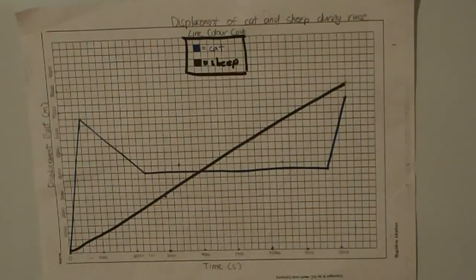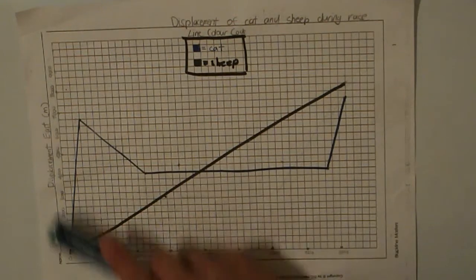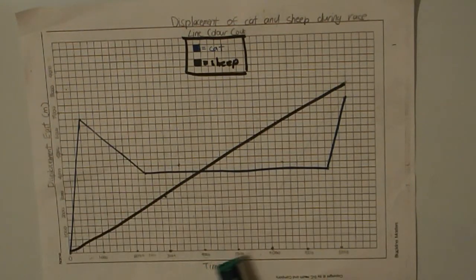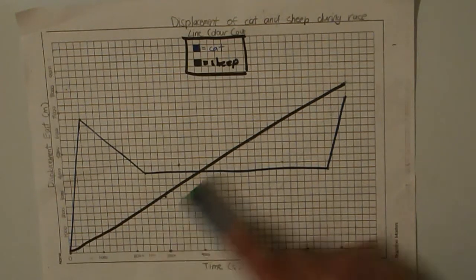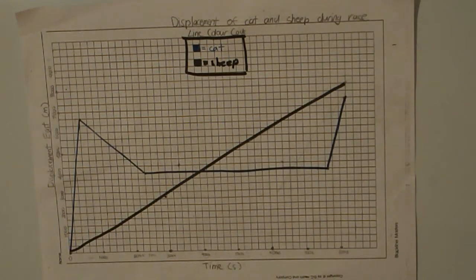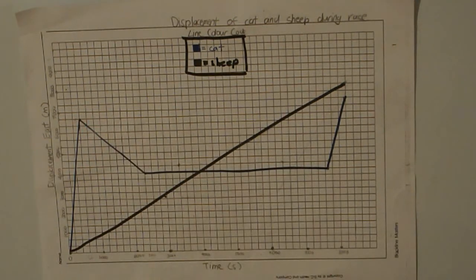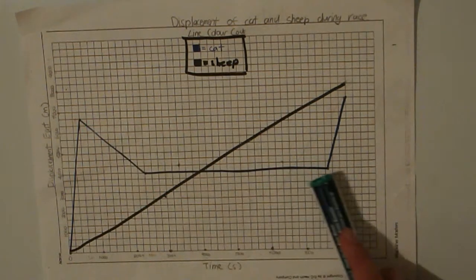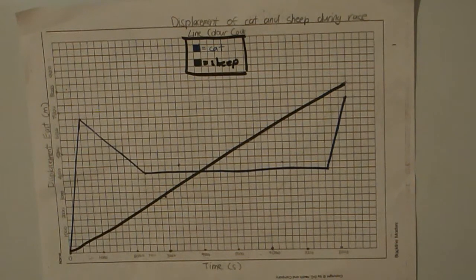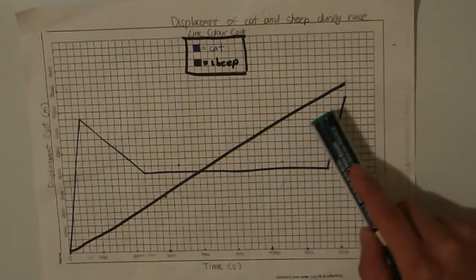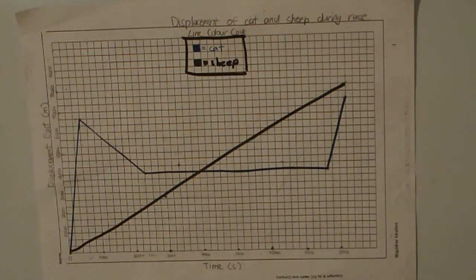Here's a graph showing their displacement in the race, the vertical axis being the meters traveled east, and the horizontal axis being the time in seconds. The blue line shows the cat, and the black line shows the sheep. As you can see, the cat's slope was much steeper at the start, meaning he was much faster. But once he started sleeping here, his slope was 0. On the other hand, the sheep went on a constant motion eastwards, and his slope is straight through the whole